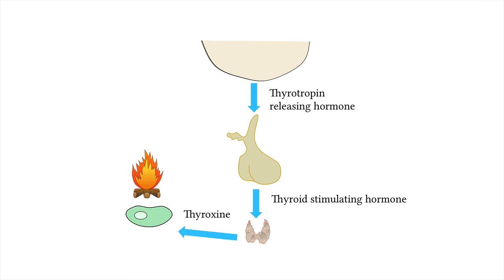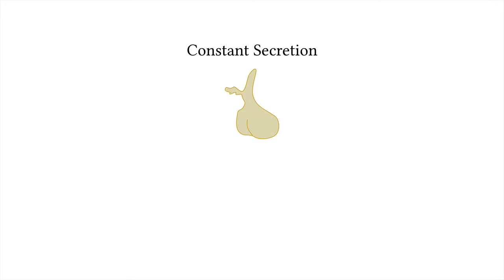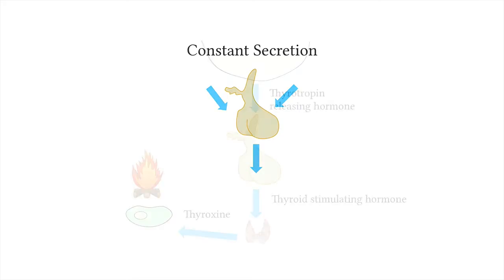Well, there are 3 patterns of how hormone secretion can be controlled. The first pattern of secretion is called constant secretion. This means that these hormones are constantly being secreted at a pretty steady amount, and it's up to the control mechanisms of the body to help maintain this steady level of secretion. An example of a hormone that conforms to this pattern of secretion control is thyroxine.